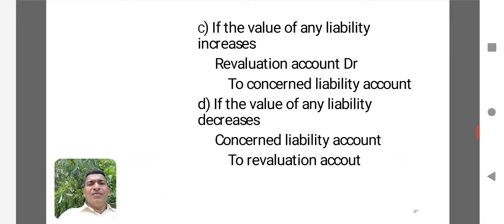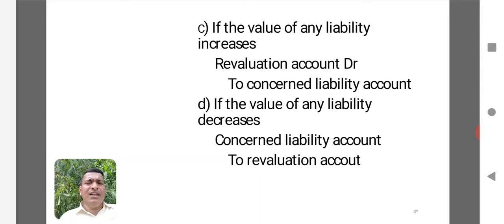Now in the revaluation account, if the value of any liability increases, here is one simple logic you have to keep in mind. The rule which is applicable to asset, if it is debit, then for the liability it will be credit. In the sense, for every asset, whatever effect you give in the revaluation account, the opposite effect you give in respect of liabilities. Here when there is an increase in liability, because liability is always a loss, we can take it as minus in asset. You can treat it like any minus value in the asset. So what happens is the revaluation account will be debited and the concerned liability account will be credited. Here the concerned liability account is credited for any increase in the value of liability.